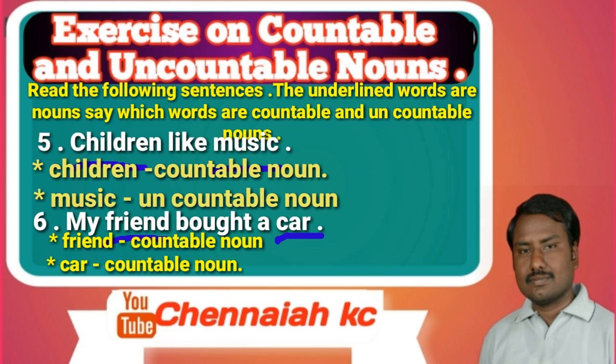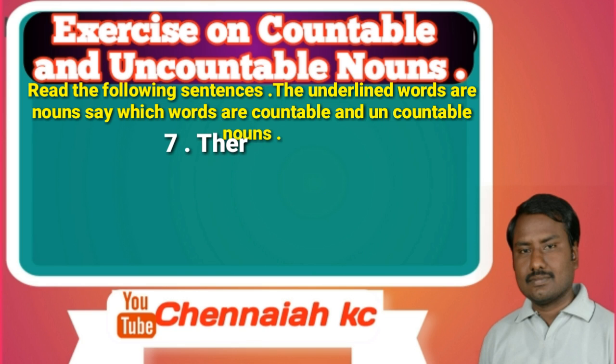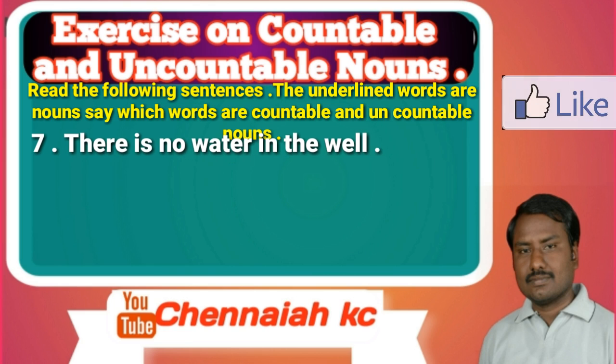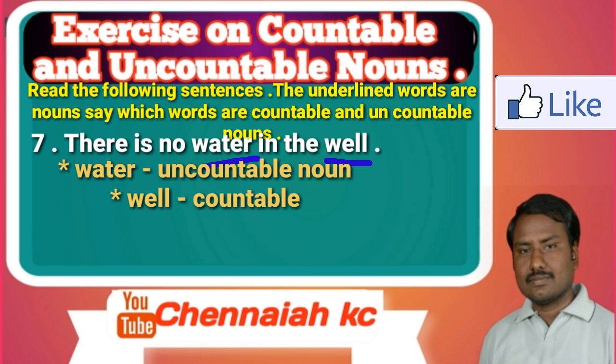Next, I am going to explain the seventh sentence. Observe carefully, students. There is no water in the well. In this sentence, the underlined words are countable or uncountable nouns. Choose the best answer. Here, the underlined words are water and well. Water is an uncountable noun. Well is a countable noun.